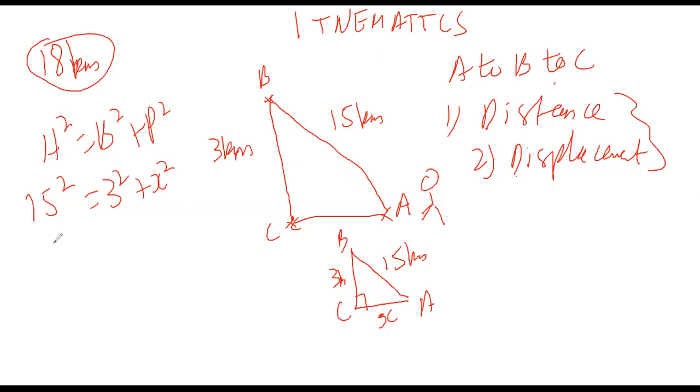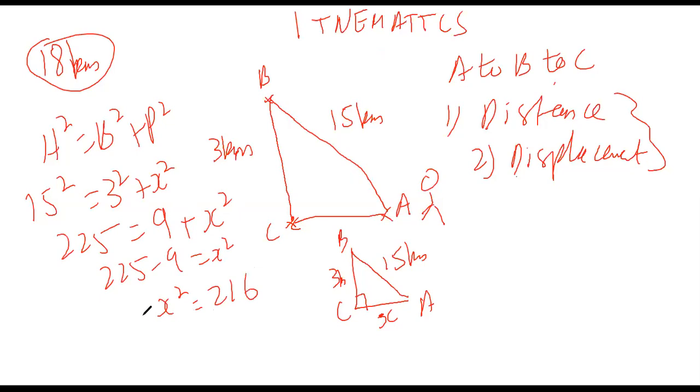Yeah, it's 225. 225 is equal to 9 plus x square. 9 goes on that side, so 225 minus 9 is equal to x square. So x square is equal to what? 216. Now we take the square root on both sides. So x becomes something like 14.69.